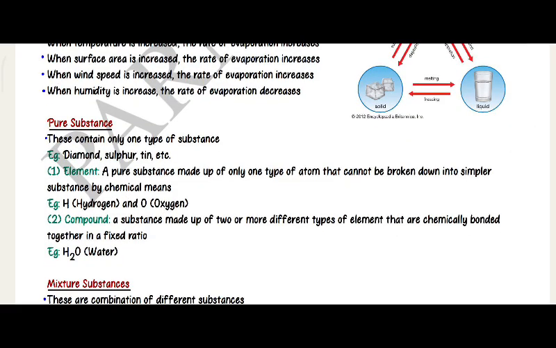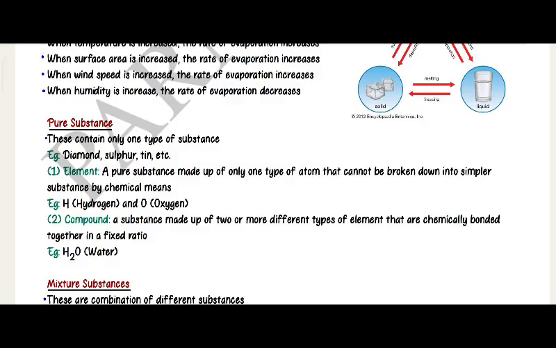Pure substance. These contain only one type of substance. Example, diamond, sulfur, tin, etc. Element. A pure substance made up of only one type of atom that cannot be broken down into a simpler substance by chemical means. Example, hydrogen and oxygen.